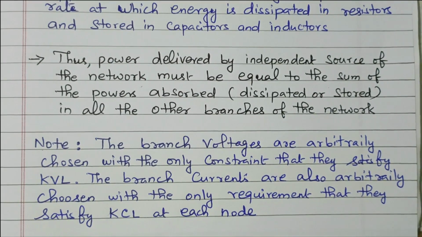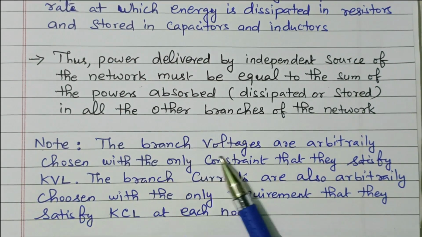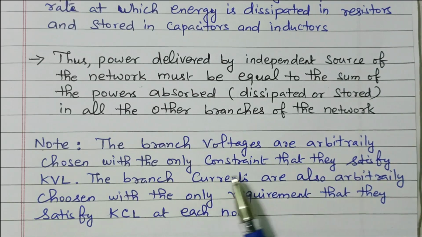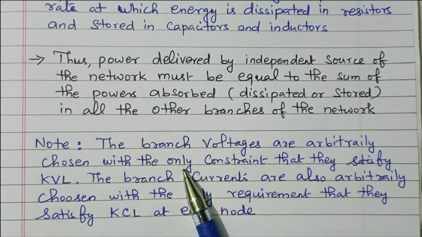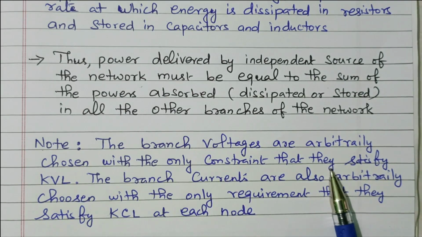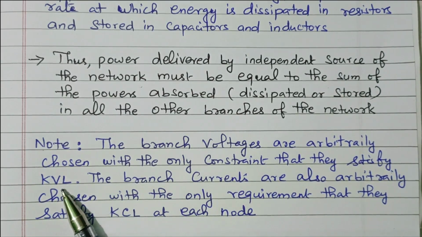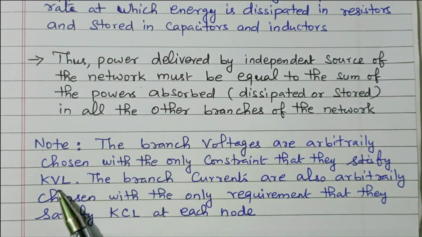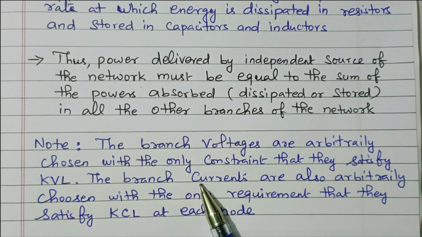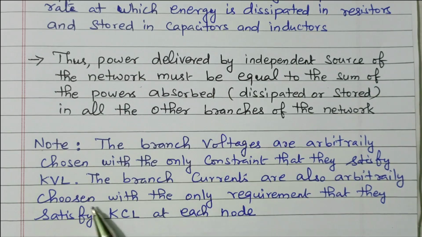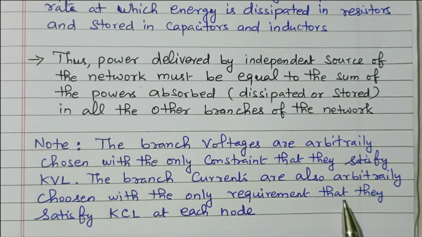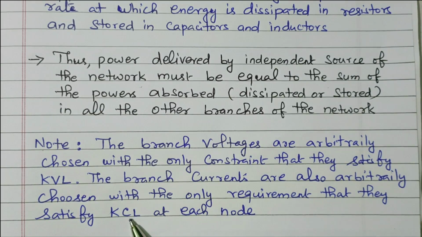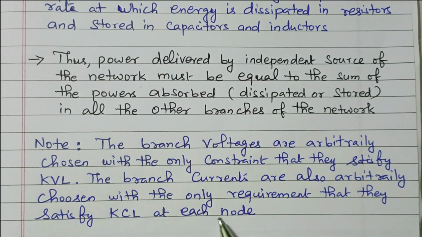One important note is available. The branch voltages are arbitrarily chosen, with the only constraint that they satisfy KVL, Kirchhoff's voltage law. So the net power in all the branches is 0, as long as the branches satisfy KVL. The branch currents are also arbitrarily chosen, with the only requirement that they satisfy KCL, Kirchhoff's current law, at each node.